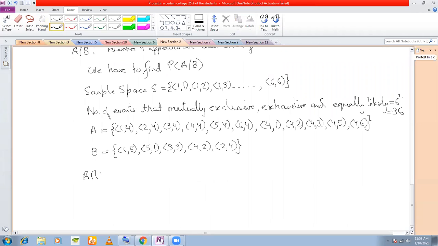A intersection B is the event that the number 4 appears at least once, and the sum of the numbers is 6. It is not given; intersection is there, and simply 'and'.